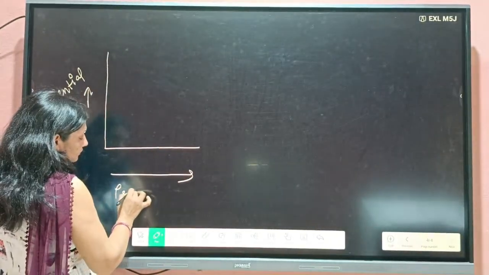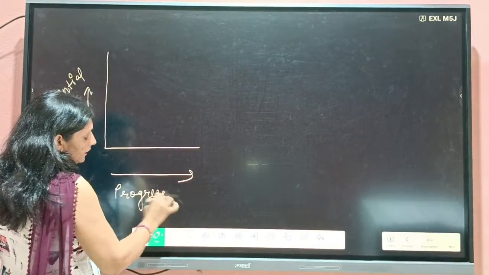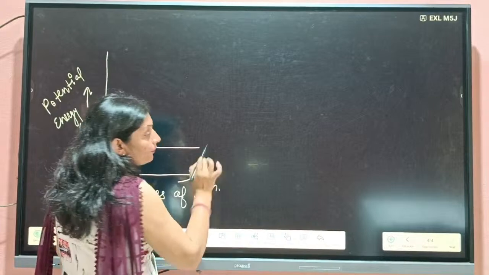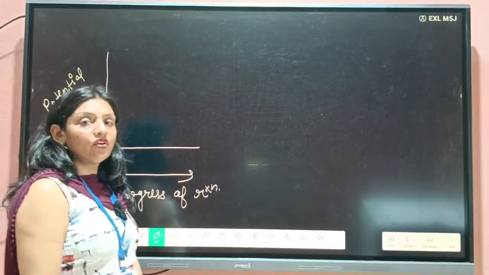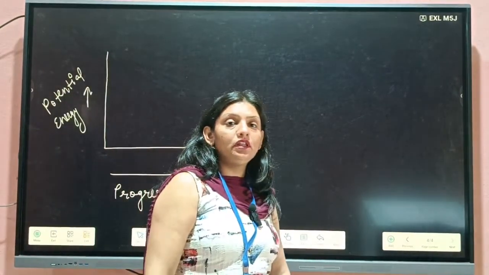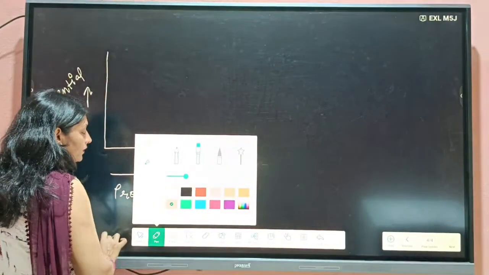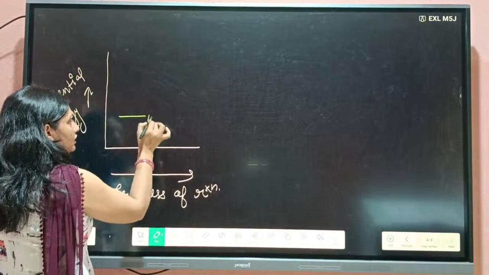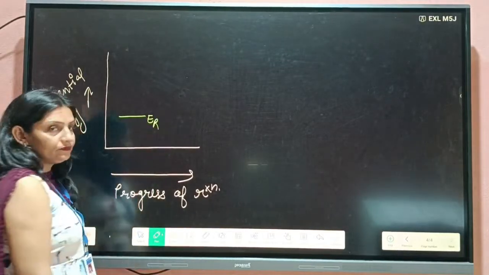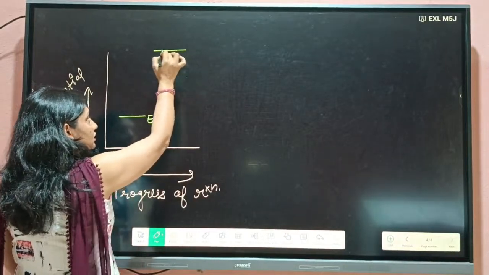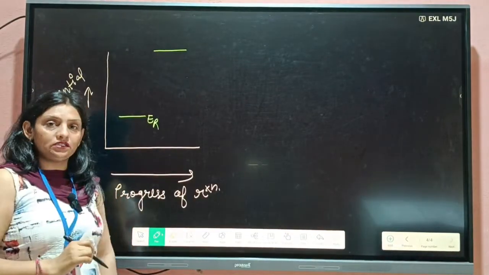Progress of reaction. If you want to make the same graph for the endothermic process, then how will you do it? In the same way, if this is the energy of reactant, but to become activated, let us consider it needs this amount of energy.